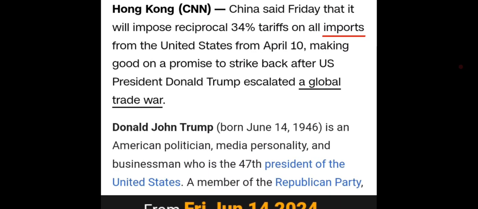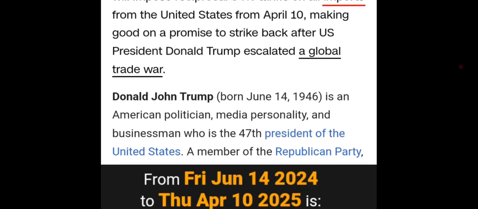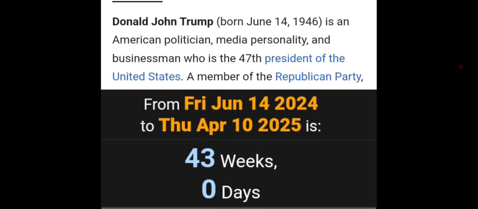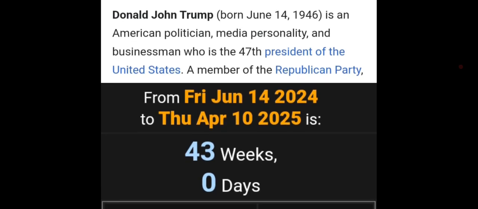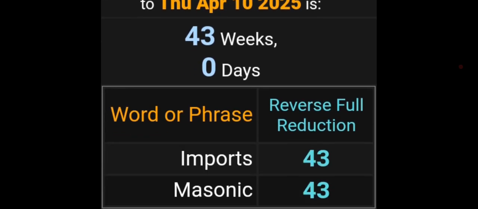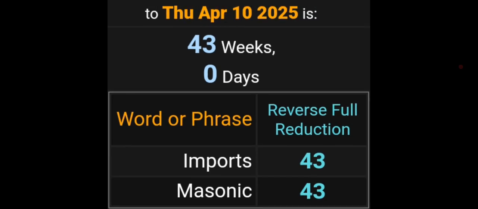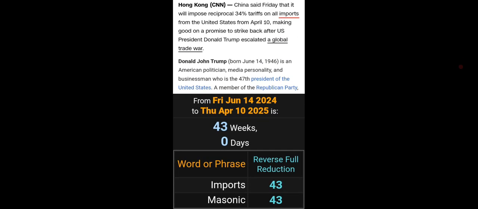Says China said Friday that it will impose reciprocal 34% tariffs on all imports from the United States from April 10th. Well, April 10th is going to be 43 weeks after Trump's birthday. Imports equals 43, like Masonic, 43. Freemasons equals 43 also.